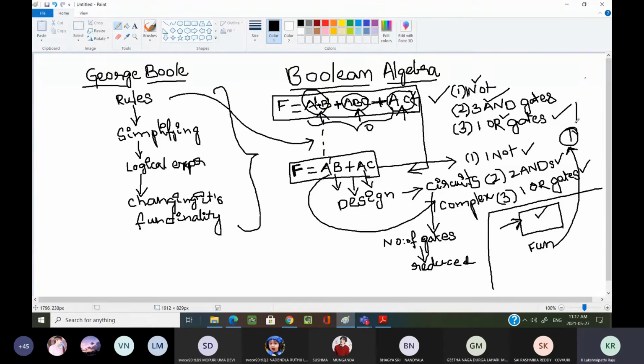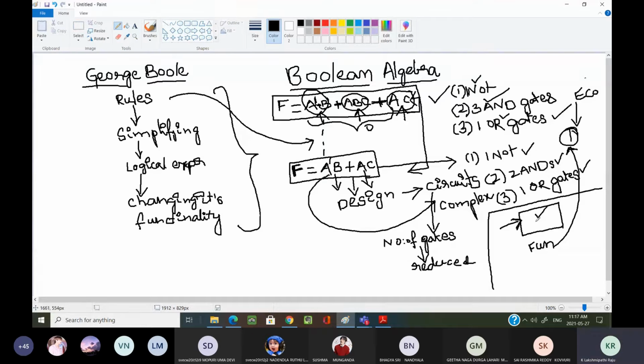Economically, the cost will be reduced or not, even if we reduce one? Here in this example it is only one gate, you can assume it as 10 gates. If you are reducing 10 gates, then the cost automatically decreases or not to design that particular circuit? That means, yes sir, economically we are reducing the cost. Are you understanding?